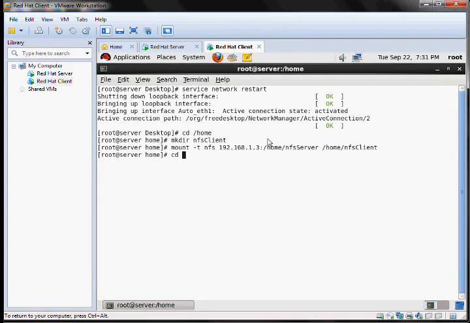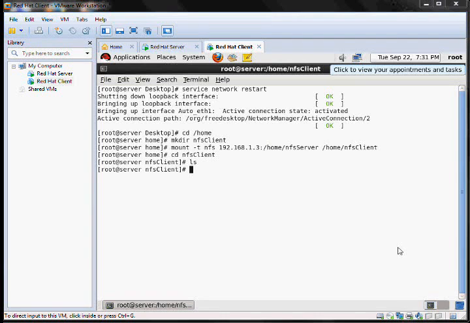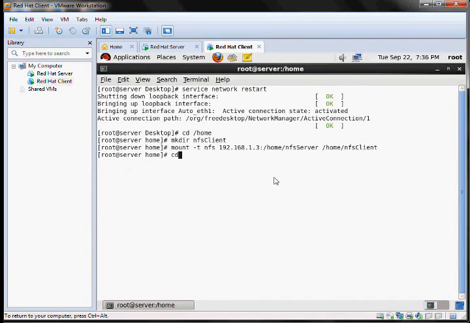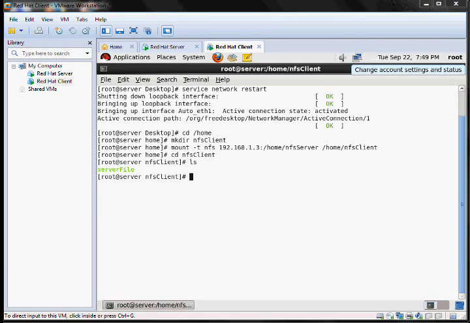Go to nfsclient, do ls, do a cd nfsclient and change to this directory, do ls, and here we have the server file.